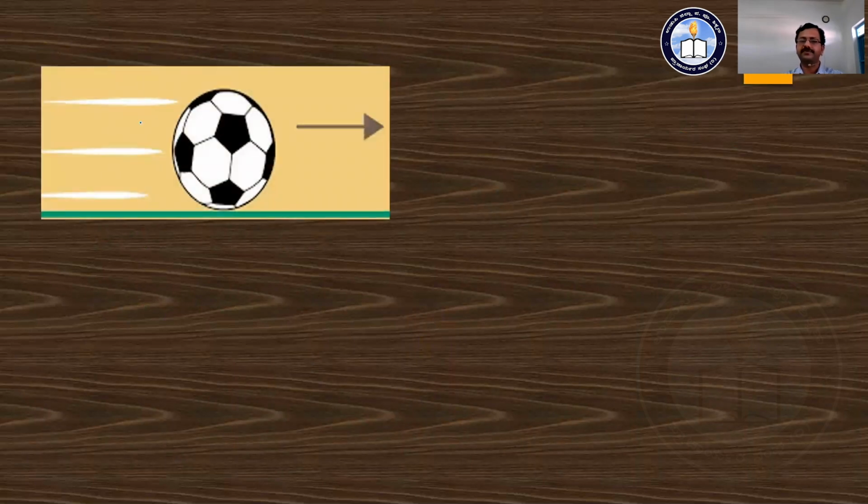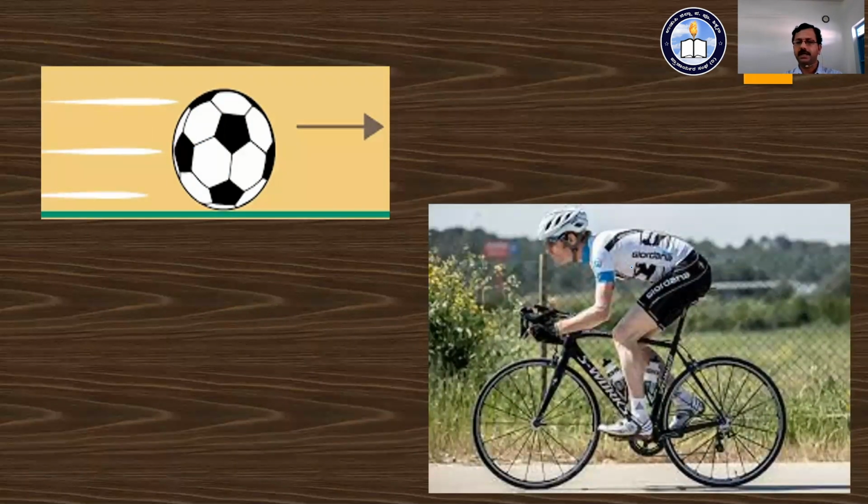Before describing friction, we can see some examples. There is a football moving over a floor. In another example, there is a bicycle rider who is riding the bicycle, pedals for some time, and then afterwards just stops pedaling, standing with his feet placed down.